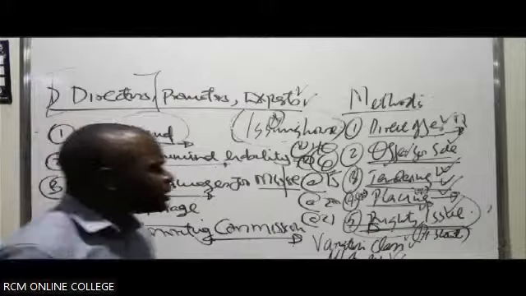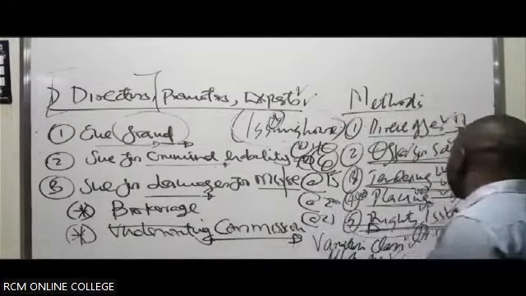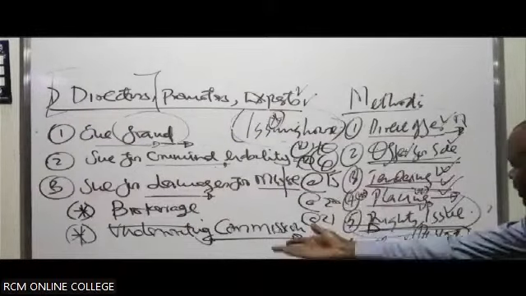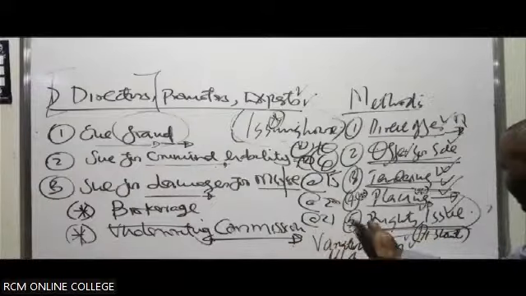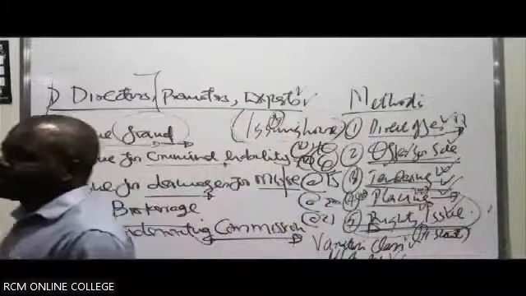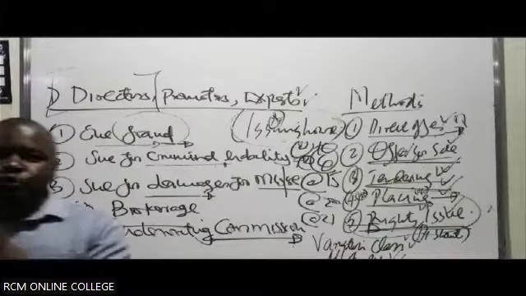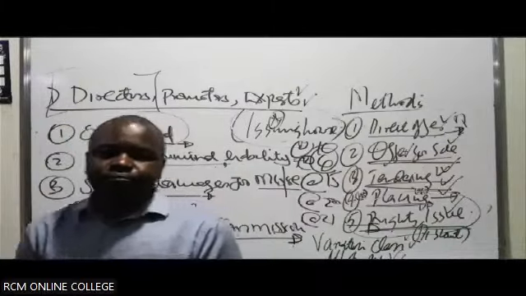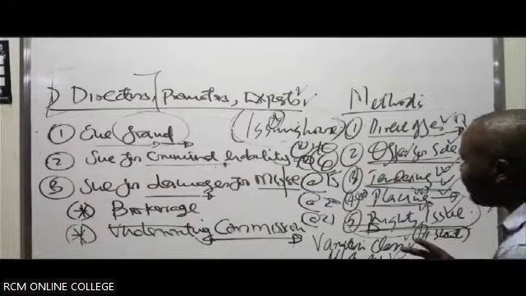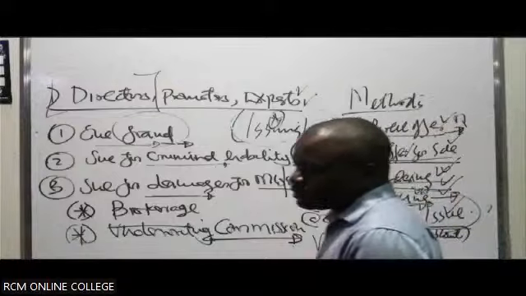Statement in lieu of a prospectus is not the same as a rights issue. No, Edward, why are you confusing? A rights issue is a method where the company still issues out an advertisement, as Doris is saying, but in this advertisement, they are only inviting the already existing shareholders. That's what I'm saying. In this case, it is internal marketing. You don't go out to look for any new shareholder. You already have your shareholders. You tell them, we are going to eat this cow alone. So you are the only person I'm going to give a portion, a right to get a portion of it. That is a rights issue.